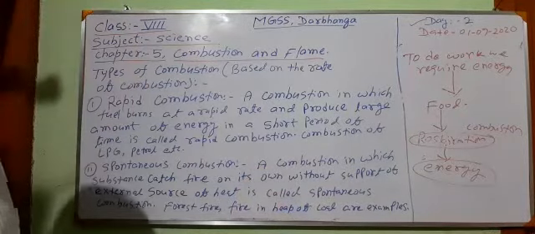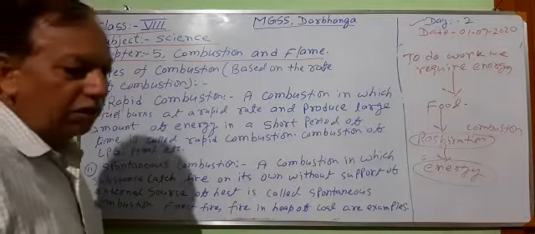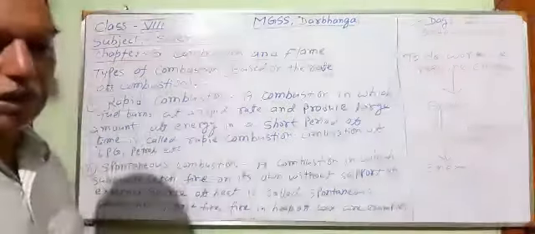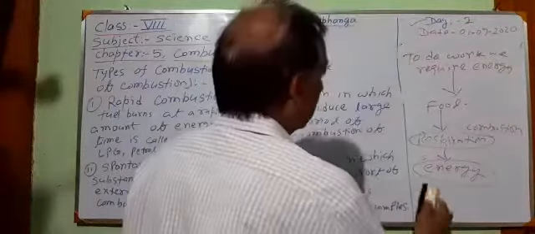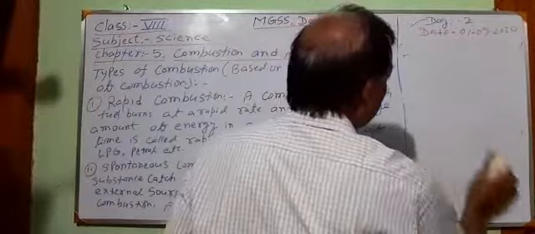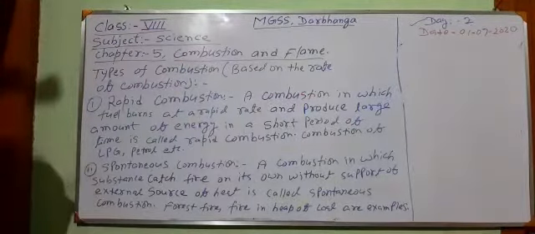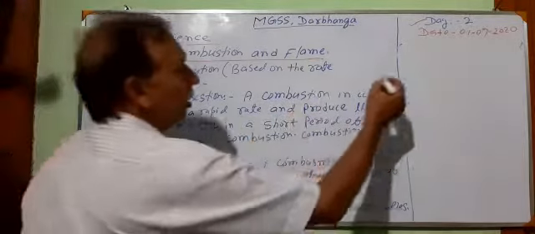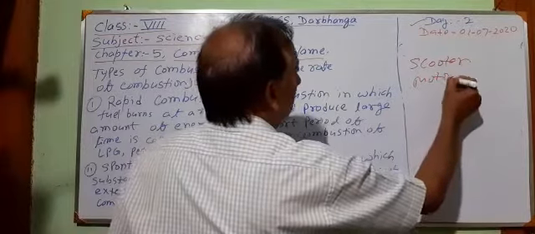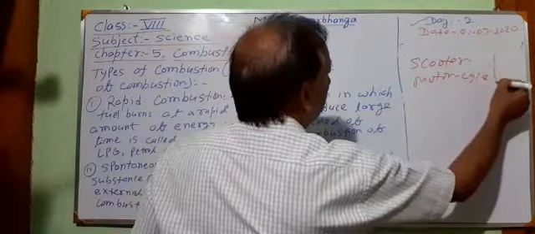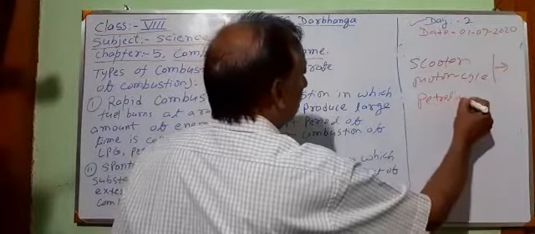Now, we see different types of vehicles and different types of engines, small engines and big engines, in our life. All those vehicles run with the help of combustion. Now we have to see how. In a scooter or a motorcycle, we give some fuel. That fuel may be petrol or diesel.